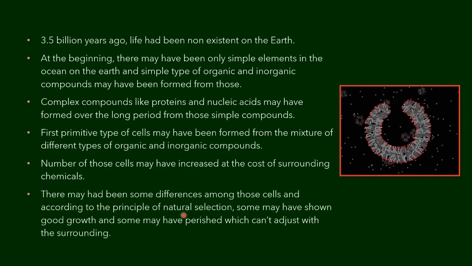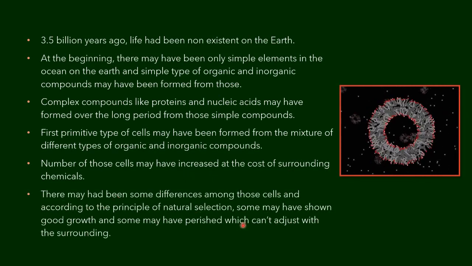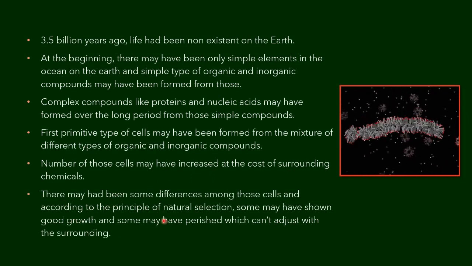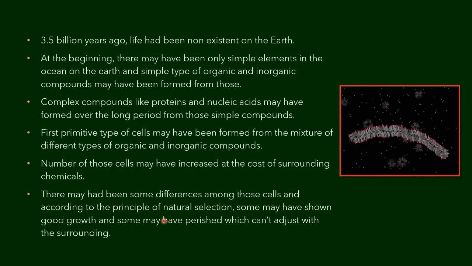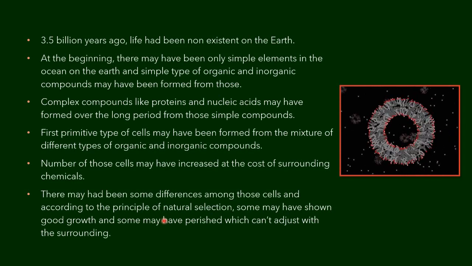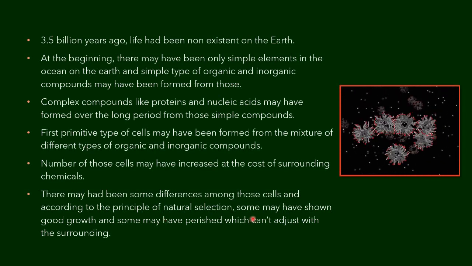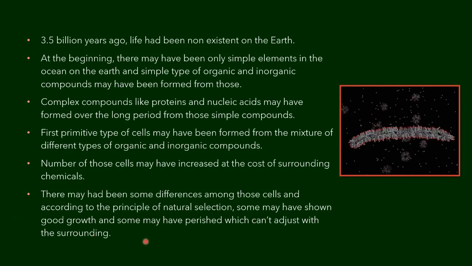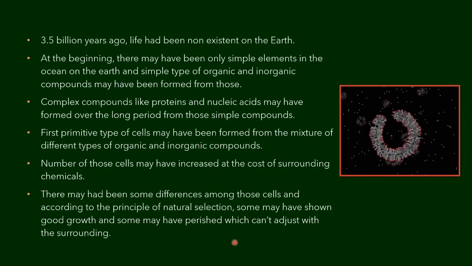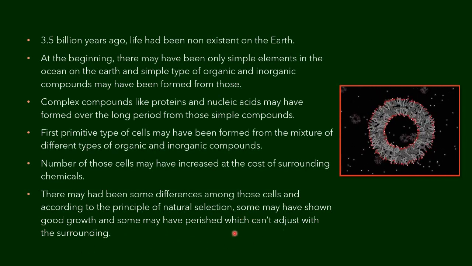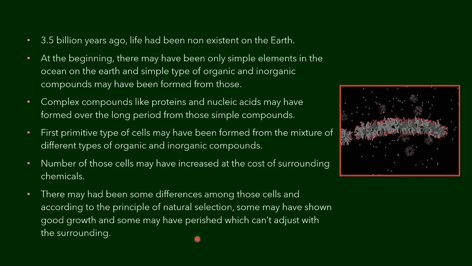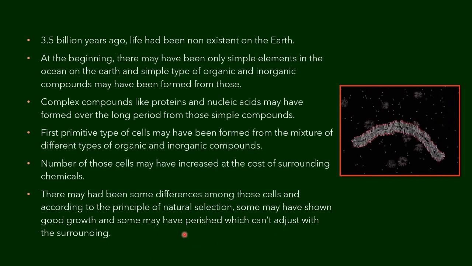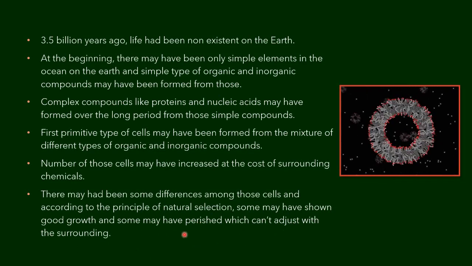There may have been some differences among those cells, and according to the principle of natural selection, we will learn what is meant by natural selection. Some may have shown good growth and some may have perished, which couldn't adjust with the surroundings. So those who were adaptable to the environment survived and the others perished.